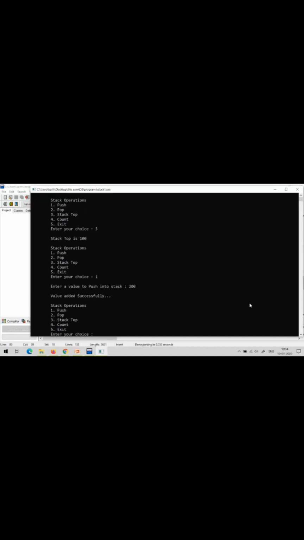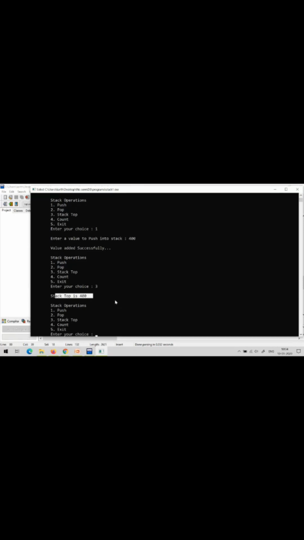Now if you pick the stack top, it will be 200, because 200 is the value we inserted last, so it will be available in the stack top. Now again one more value, 300, and one more value, 400. So totally 4 values I have inserted. Now if I check stack top, the value available will be 400. See here, stack top is 400.